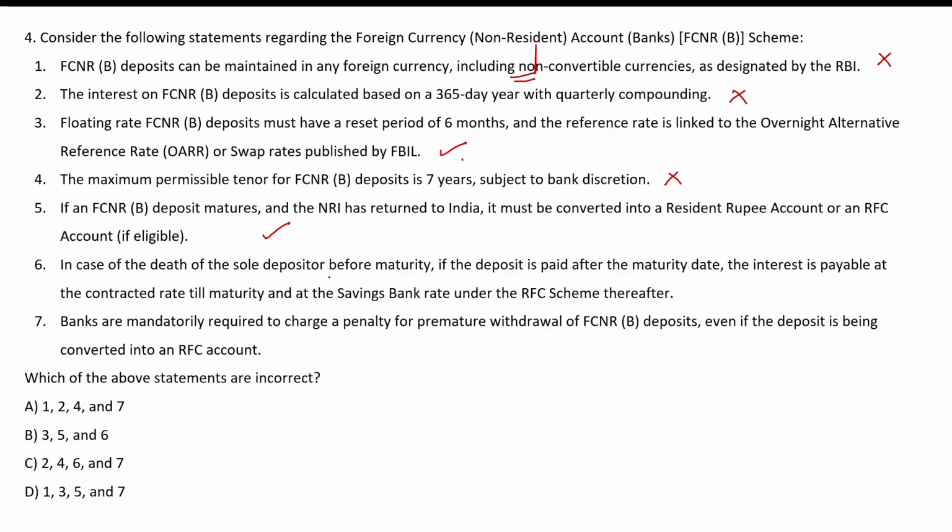In case of death of the sole depositor before maturity, if the deposit is paid after the maturity date, the interest is payable at the contracted rate till maturity and at the savings bank rate under RFC scheme thereafter. This statement is correct. Banks are mandatorily required to charge a penalty for premature withdrawal even if deposit is being converted into RFC account. This statement is not correct. So, which of the following statements are incorrect? 1 is incorrect, 2 is incorrect, 4 is incorrect, and 7 is incorrect. 1 to 4 and 7, option A. So, option A is the correct answer for this question.